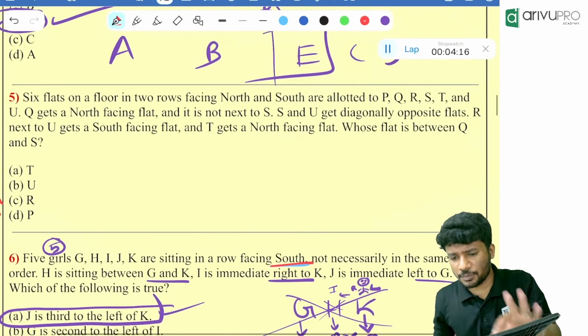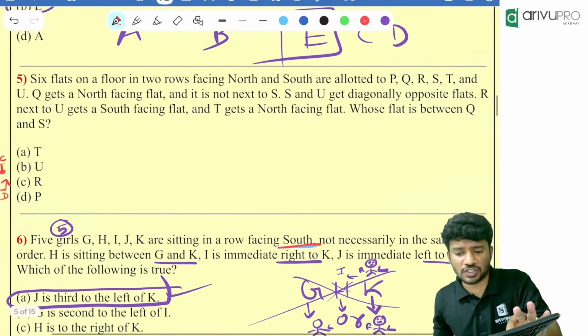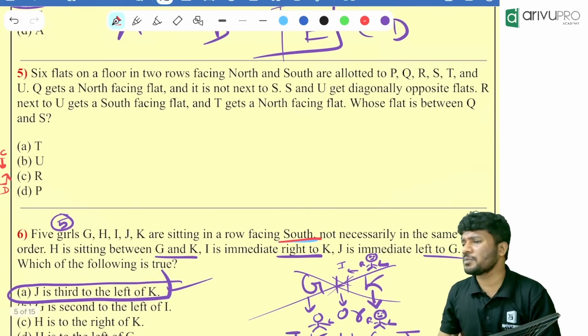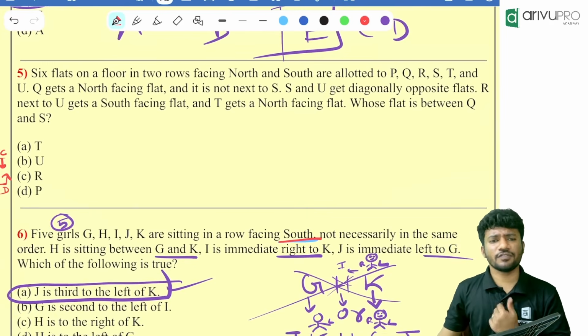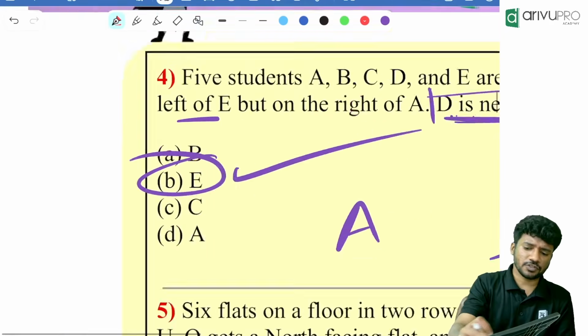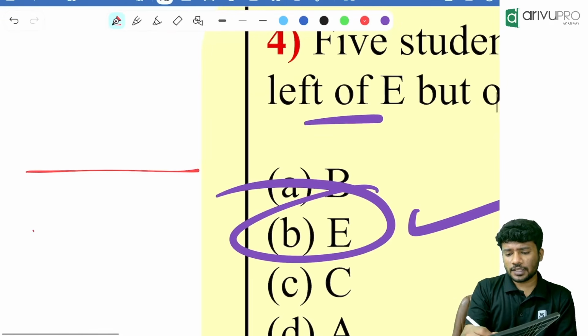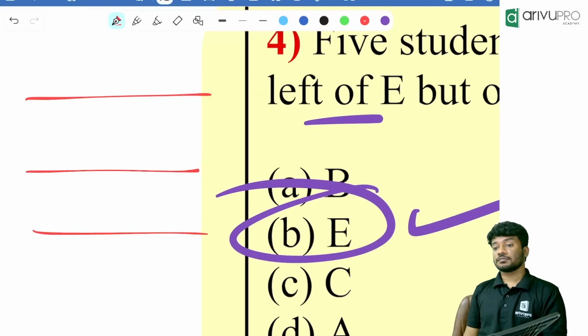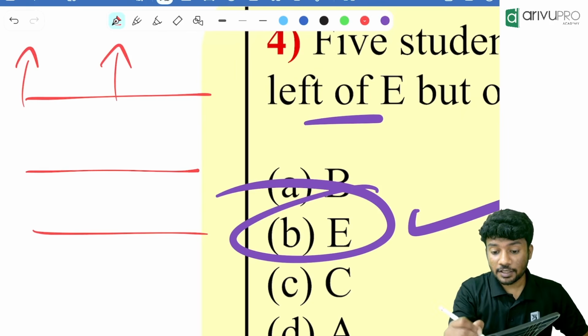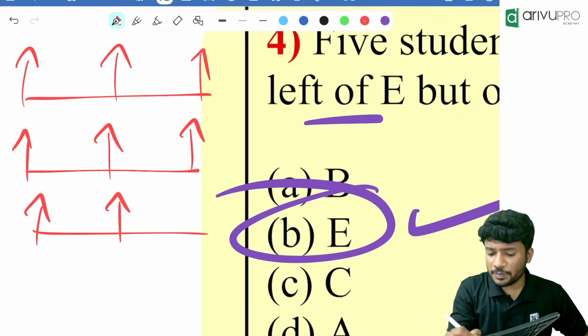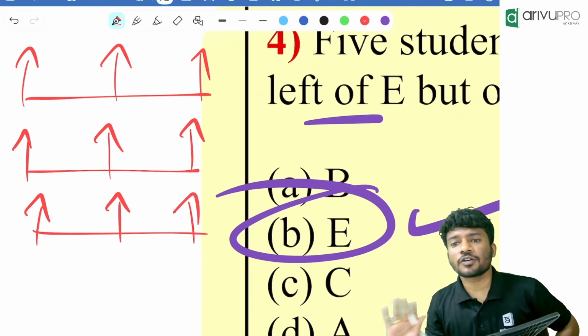We have very few questions from this topic of sitting opposite to each other, but still we can solve it much faster. Now, what if I ask a random question: 2 rows are there or 3 rows are there. Okay, 3 rows are there and people are sitting in the same direction, just like you are sitting in a class. That means 3 people are sitting facing north, another 3 will be facing north, another 3 will be facing north. That is not going to change.